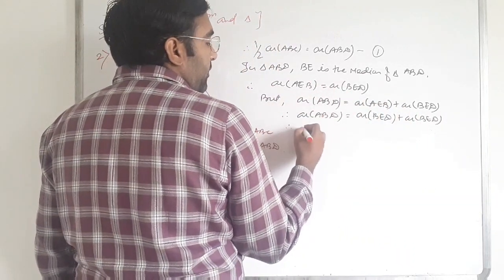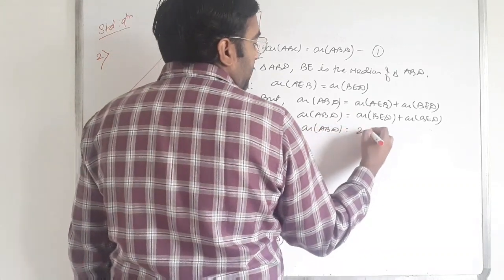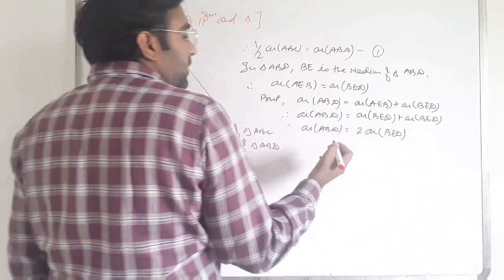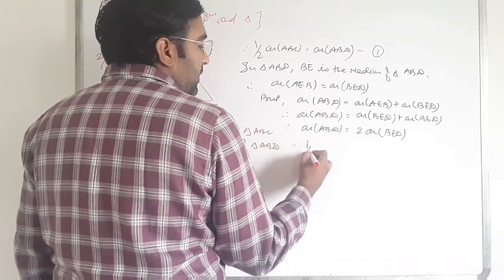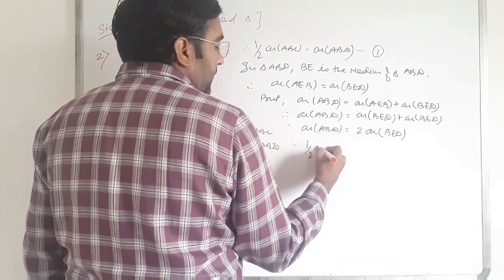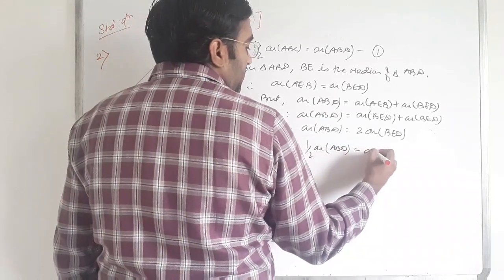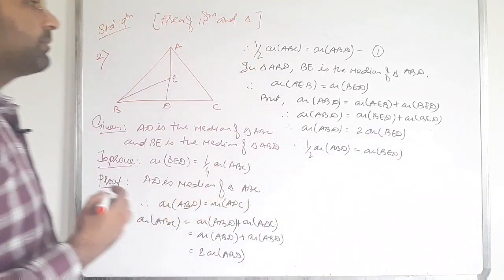So area of ABD is equal to 2 times area of BED. Clear? Now 2 shifted to the other side to divide with ABD. So half of area of ABD is equal to area of BED. Clear that?